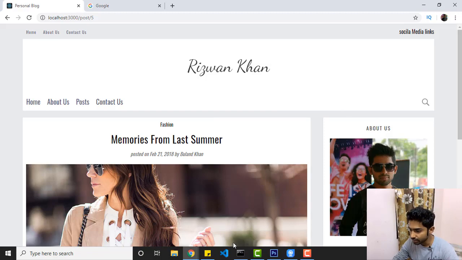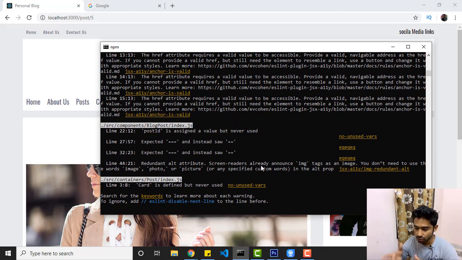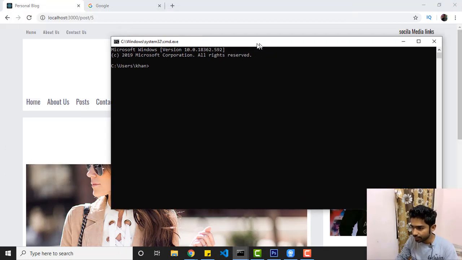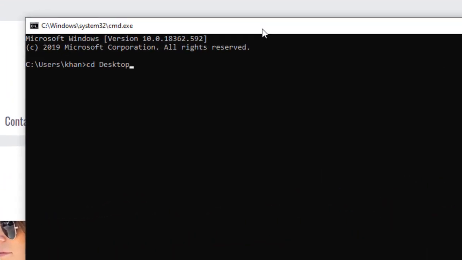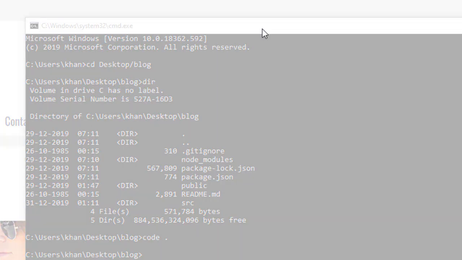So let me do something right here. This is our CMD where the development server is already running for ReactJS. Let me stop this for a moment, or let it run, right? Let me open another CMD, and here we navigate to the project. So this is my project, and if you do dir, you can see the list of files we have. I don't want to do anything here. Let me open the code editor. If you are using VS Code, then you can use the command code and dot for the current project, right?